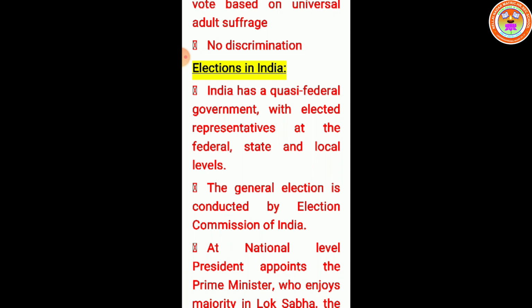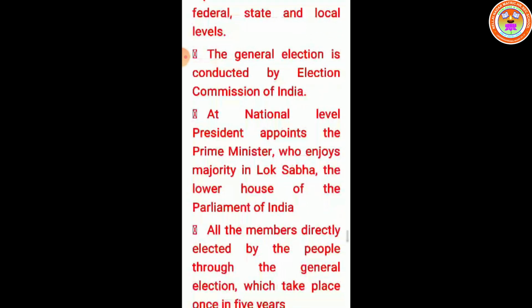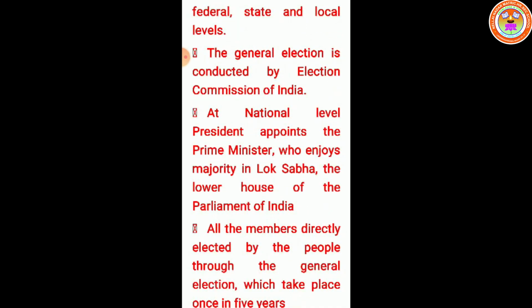Elections in India. India has a quasi-federal government with elected representatives at the federal, state and local levels. The general election is conducted by the Election Commission of India at regular periods. At the national level, the President appoints the Prime Minister who enjoys a majority in the Lok Sabha, the lower house of the Parliament of India.